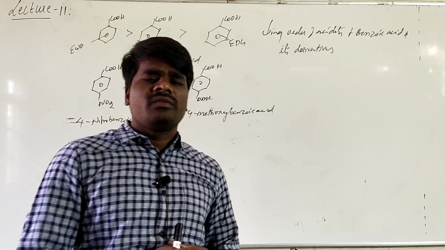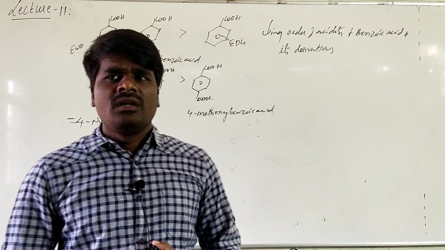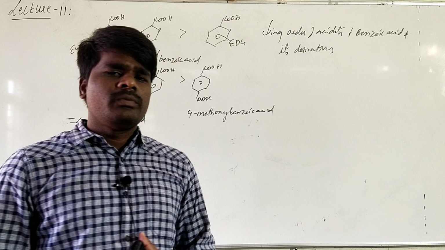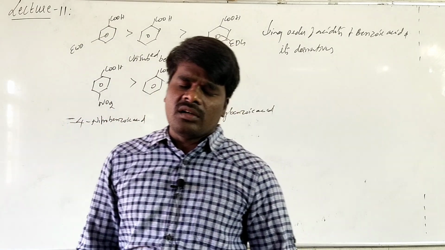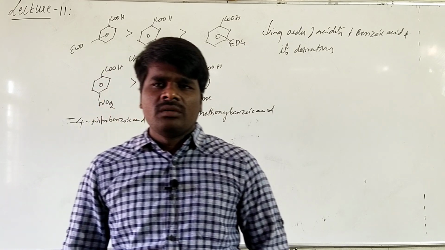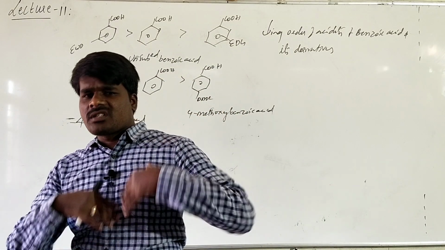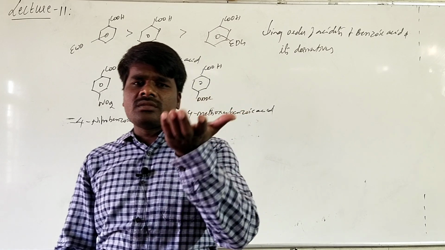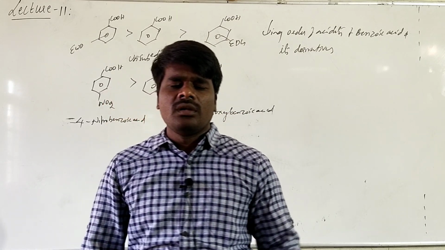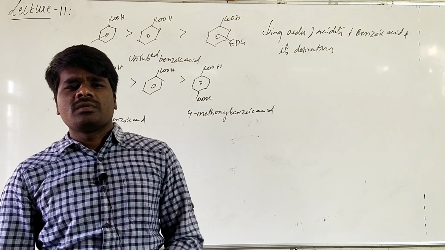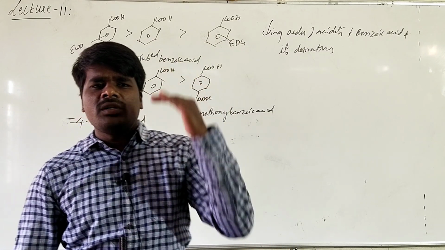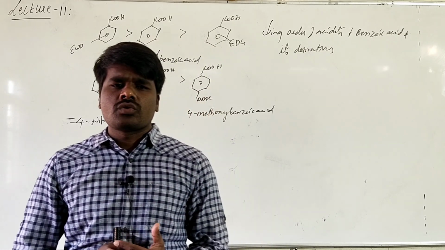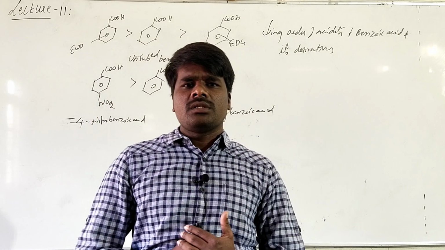When you are talking about the effect of substitution on carboxylic acid, the presence of any group will affect the stability of the carboxylate, and in turn the acidic strength. Electron withdrawing groups stabilize the carboxylate ion, hence they increase acidic strength. Electron donating groups increase the electron density on the carboxylate ion, so its stability decreases, and acidic strength decreases.